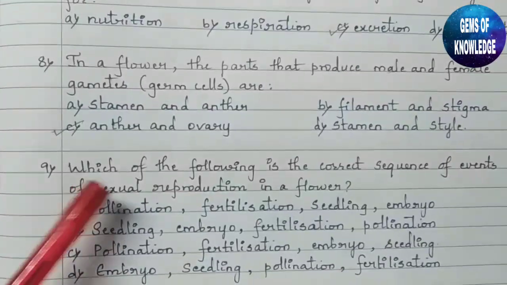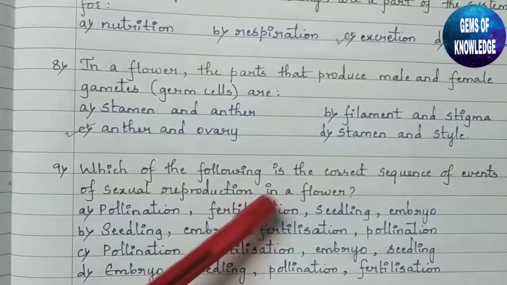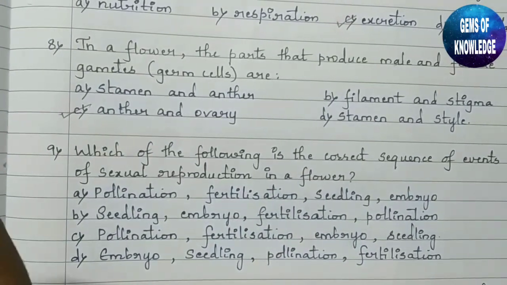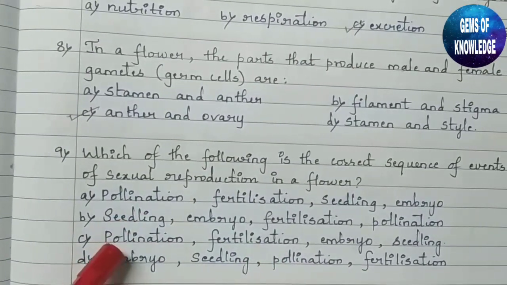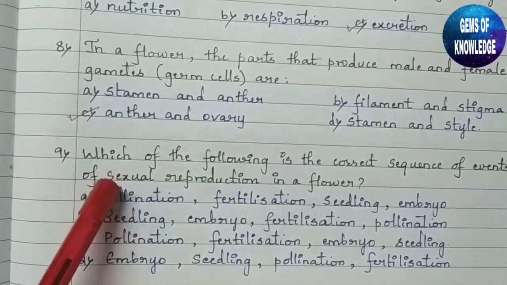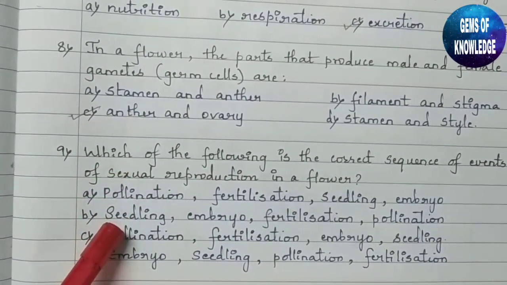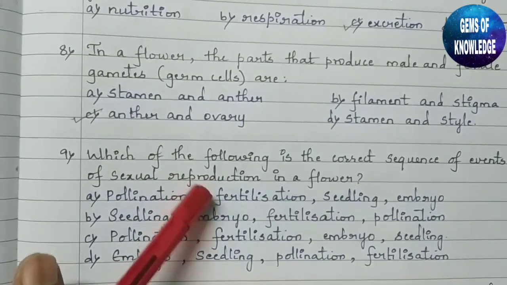Okay, next, which of the following is the correct sequence of events of sexual reproduction in a flower? So what is going to happen in the sexual reproduction of a flower? First thing that happens is pollination. In two options they have given us pollination. Then after pollination, we get fertilization.